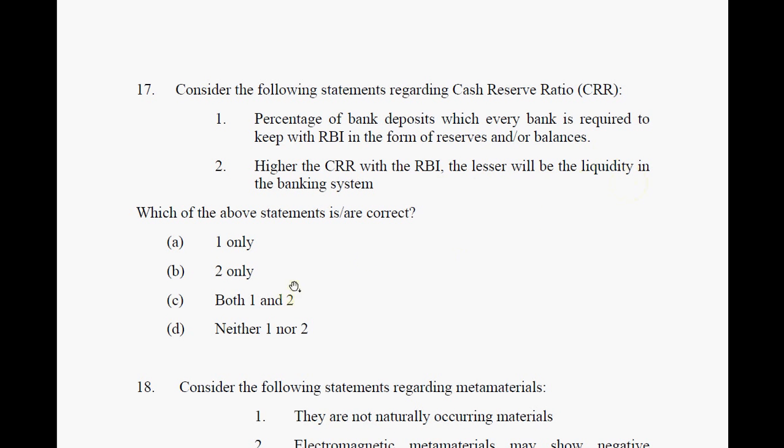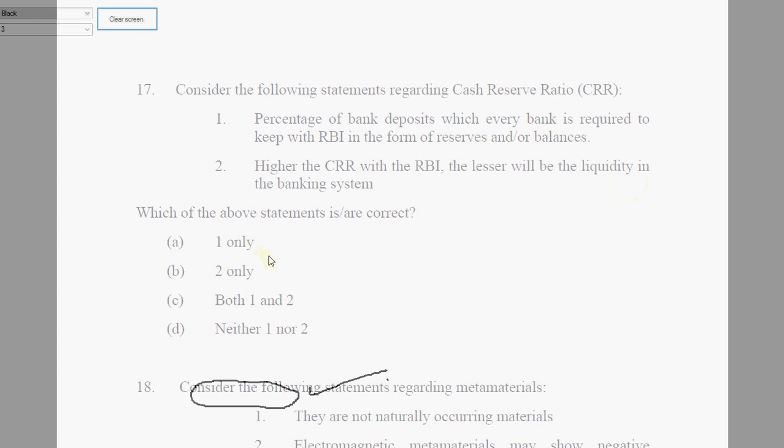So here the choice is both 1 and 2. It is a way that RBI controls all other liquidity in the market, and it is money that RBI maintains with it. The only problem with cash reserve ratio is small. The money that a bank deposits in RBI, they don't get the interest back, and that is why banks are reluctant about this. They want to reduce this percentage as low as possible.